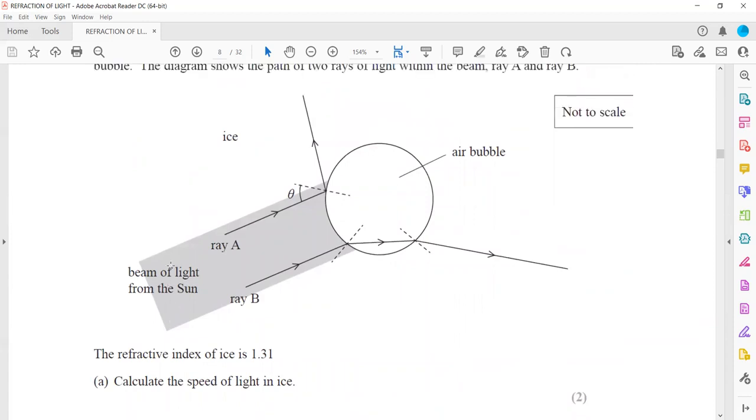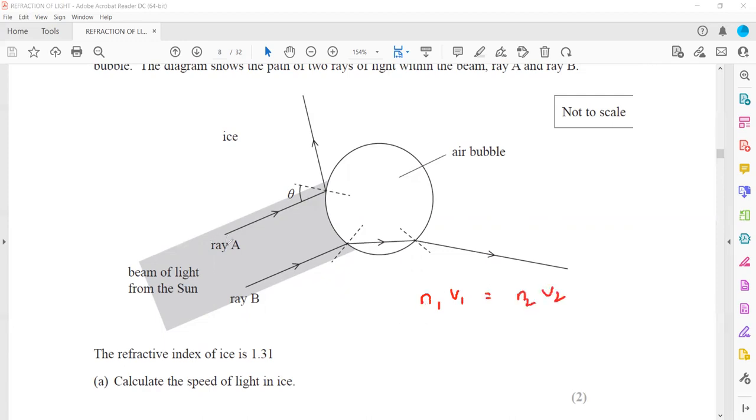We have to calculate the speed of the light in ice. So how can we work out the speed of the light in ice? Again, we have the formula n1 sine theta 1 equals n2 sine theta 2. As a beam of light is moving from the sun, the speed of light in air is 3 times 10 to the power 8. But we want to work out the speed, so n1 into v1 equals n2 into v2.